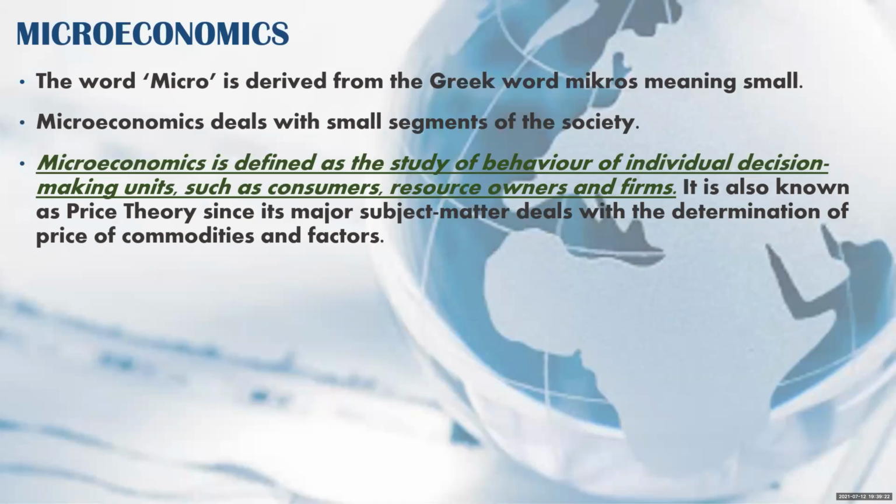It is also known as price theory, since its major subject matter deals with the determination of price of commodities and factors.